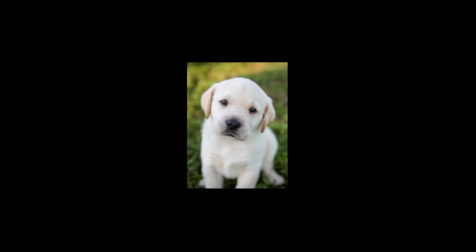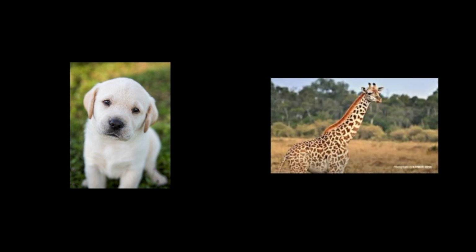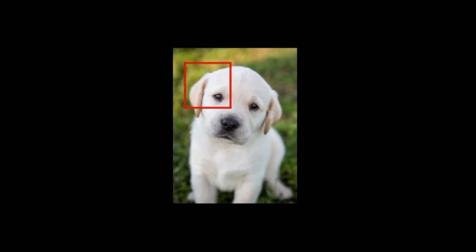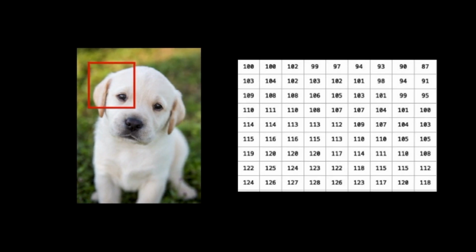If I show you this picture of a cute puppy, how do you know that it's a dog? And what about this picture? What do you see? Of course it's a giraffe. Now try to explain why you saw a dog in the first picture and a giraffe in the second. It's hard, right? And what if I only show you what the computer sees, the pixel values of the image? Does that look like a dog?